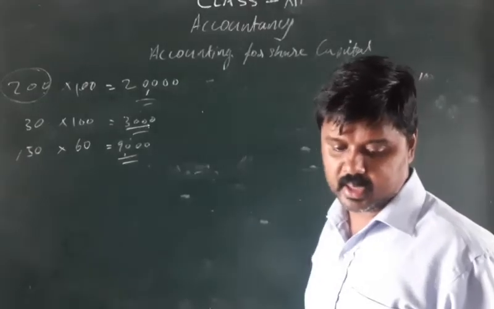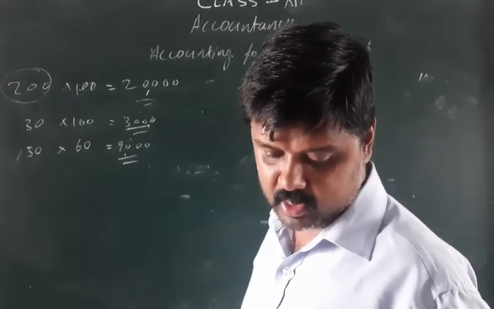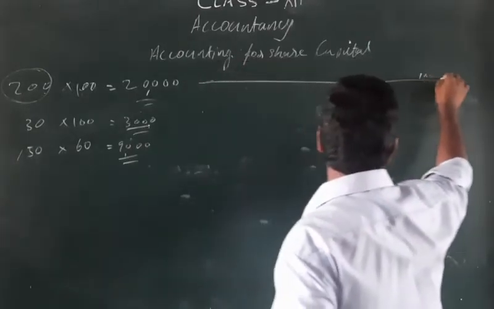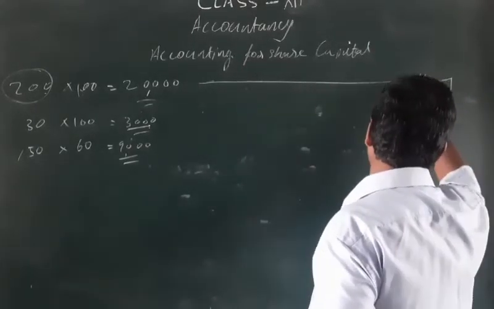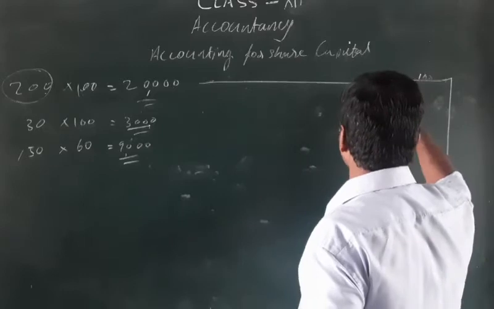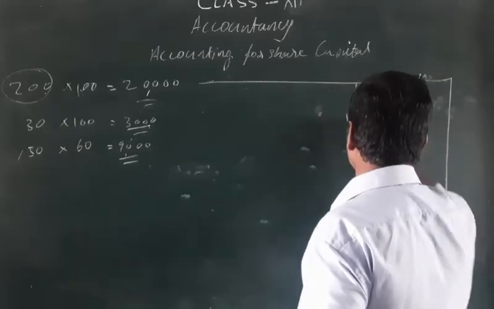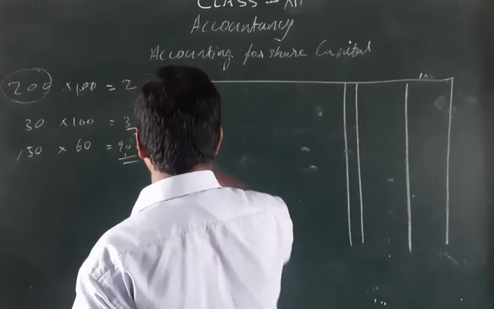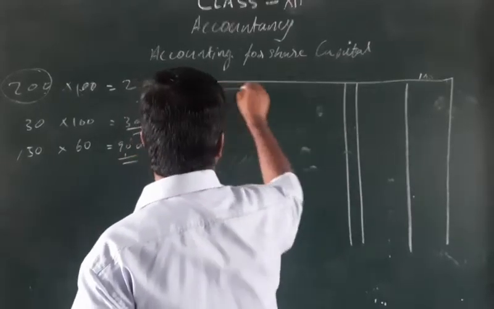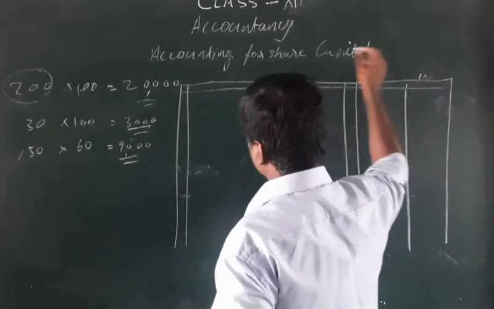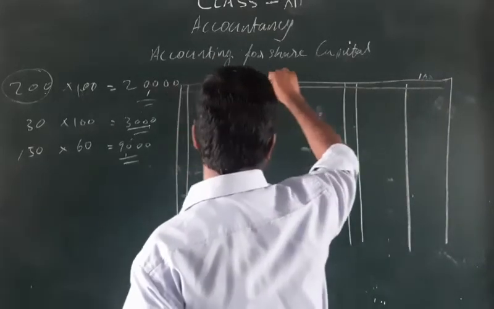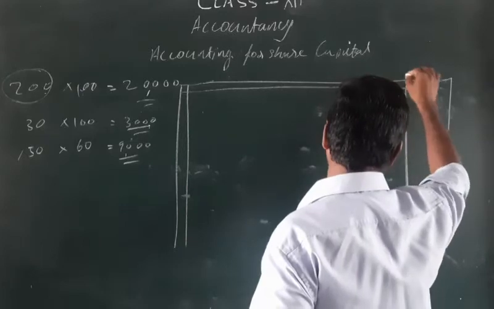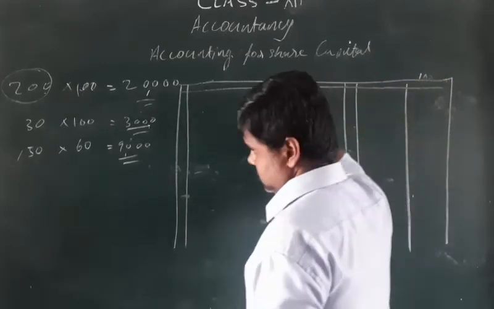Journal entries are like this. When this many shares are forfeited, you know that, okay, here the date column is also required. All things you need to fill up: date, particulars, LF, debit, credit amounts. Okay.